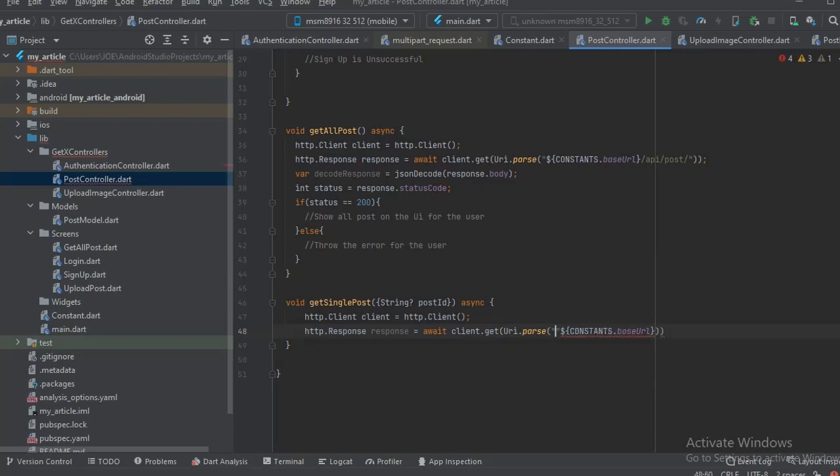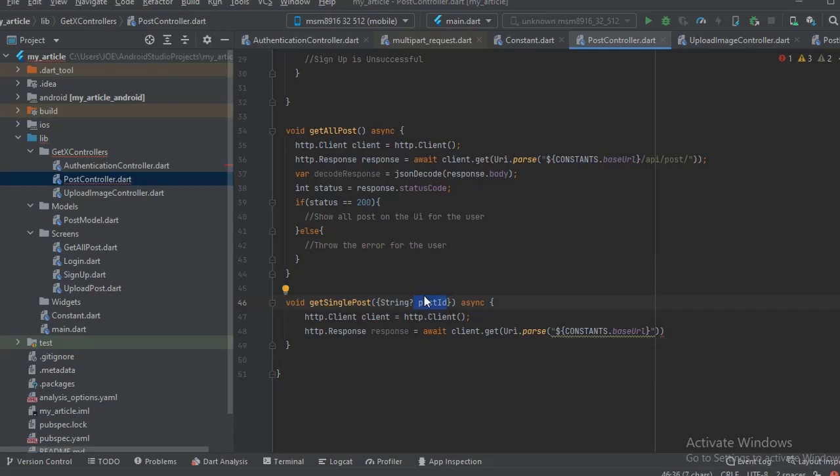And then for the base URL, all we need is the post ID. Now this is where something tricky is going to happen. To get a single post, we have to pass the post ID to the base URL.